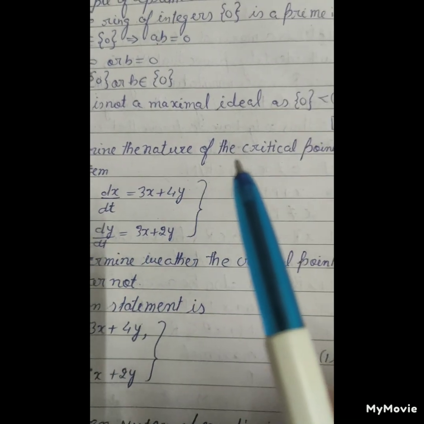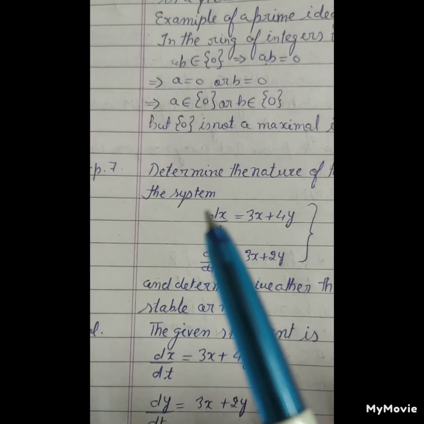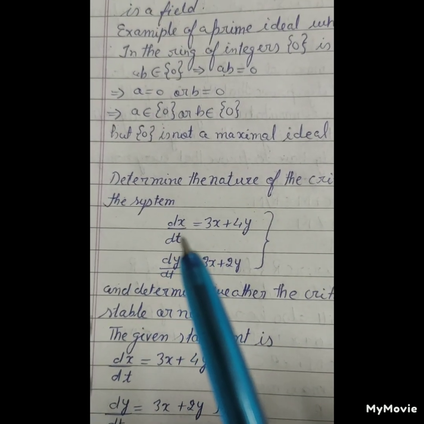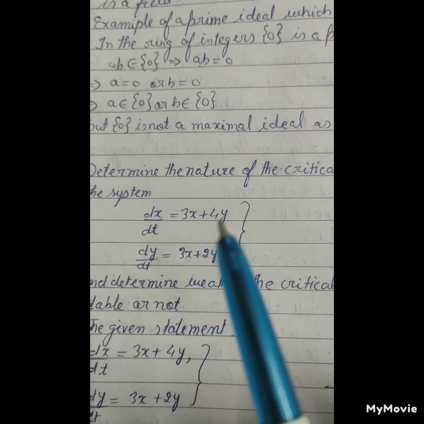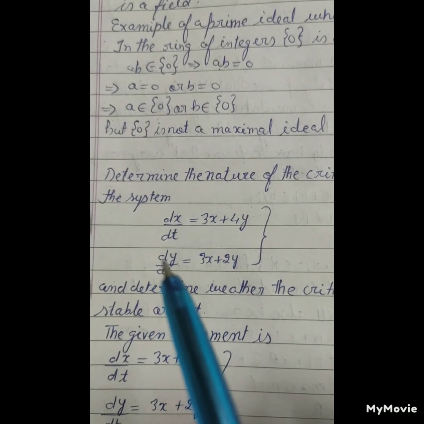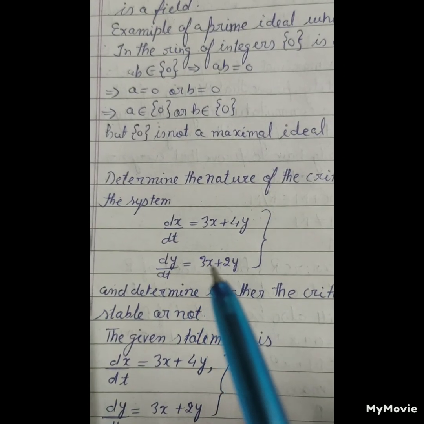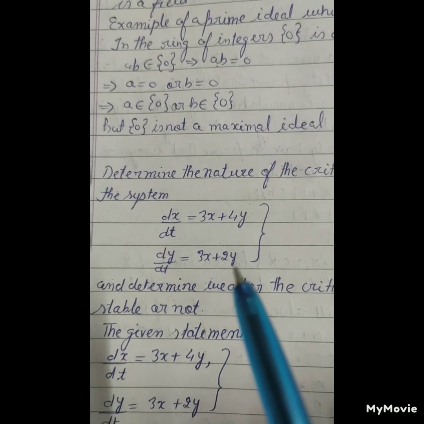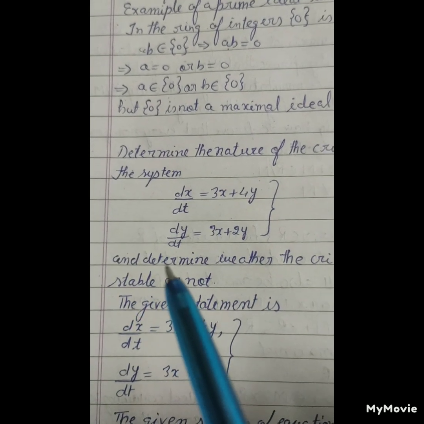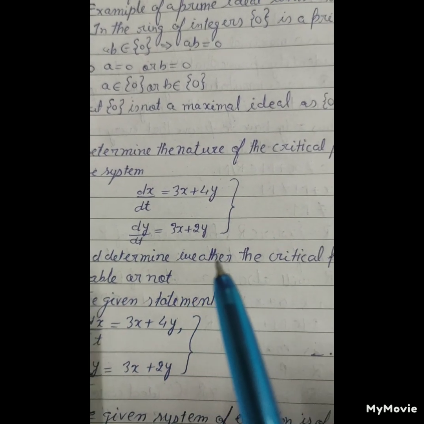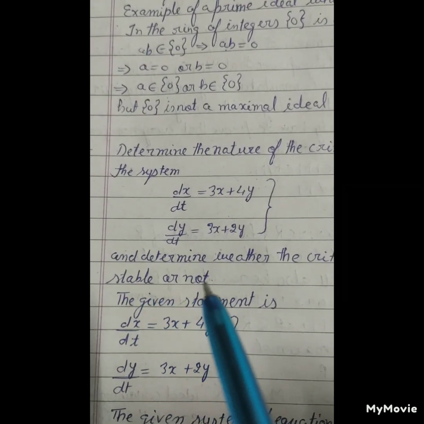Determine the nature of the critical point 0 of the system dx/dt = 3x + 4y, dy/dt = 3x + 2y, and determine whether the critical point is stable or not.